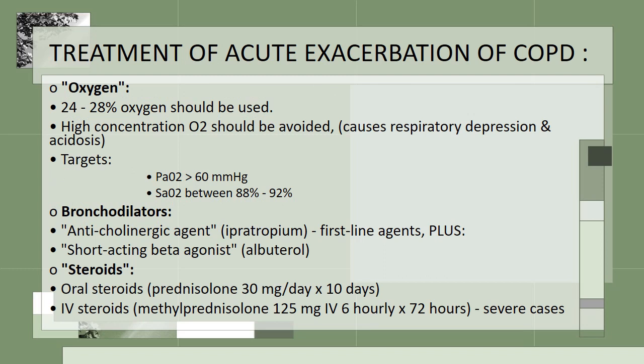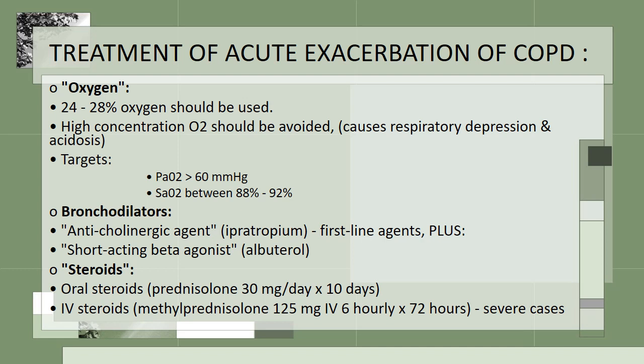Treatment of acute exacerbation includes oxygen therapy. 24 to 28% oxygen should be used. High concentration should be avoided because of respiratory depression and acidosis. Target partial pressure of oxygen should be more than 60 mm of mercury, and saturation should be kept between 88 to 92%.